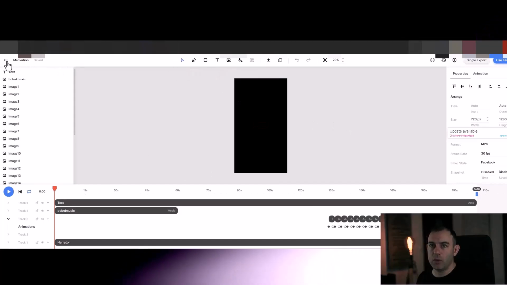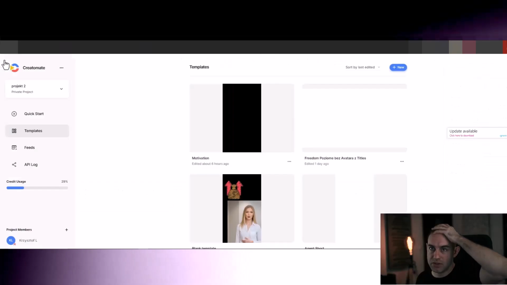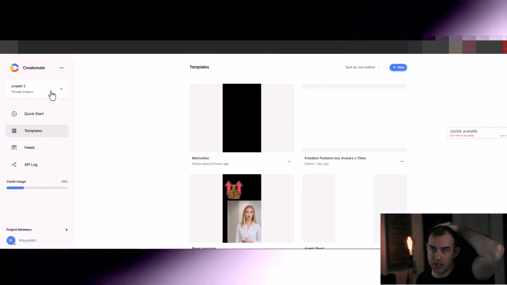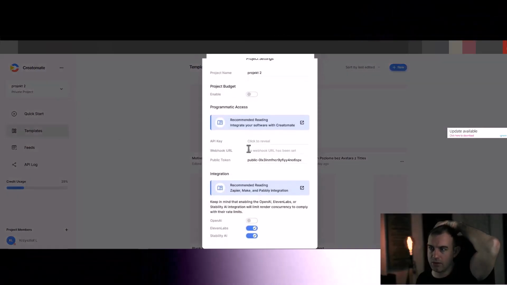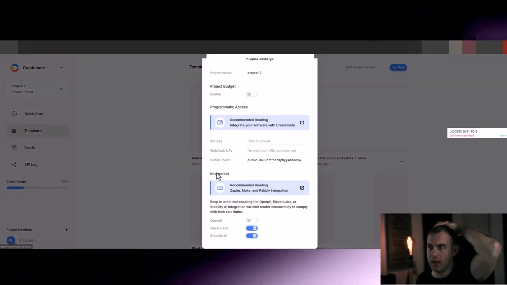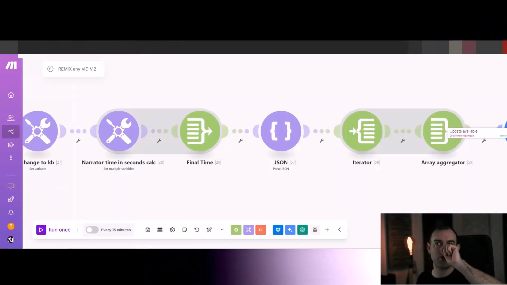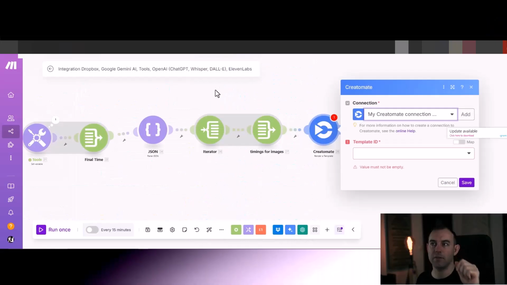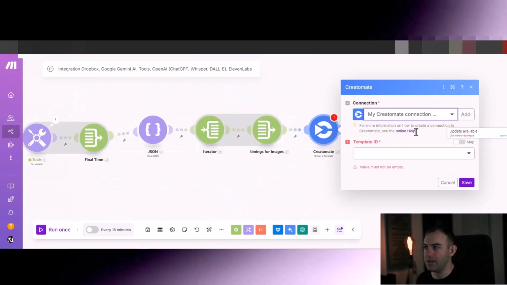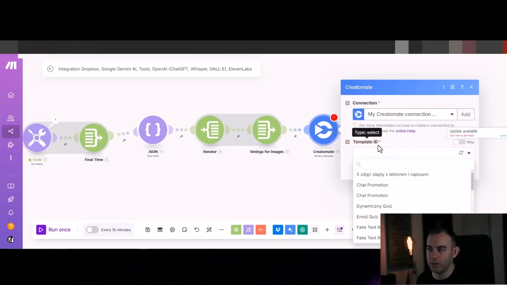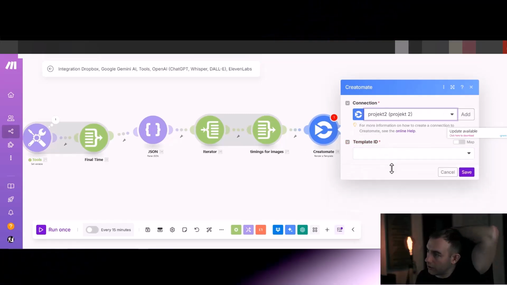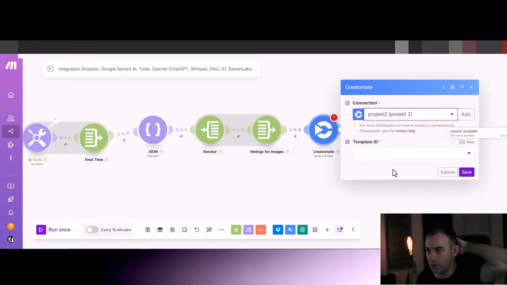So if you're making the connection for the first time, you want to go to your project and then click those three dots and go to project settings and scroll down, and you'll find your token in here. So copy that token. You'll be asked to provide it in here if you're making it for the first time. So you're just going to paste that up here, and then you will have the connection established, and then you'll be able to browse for your templates.